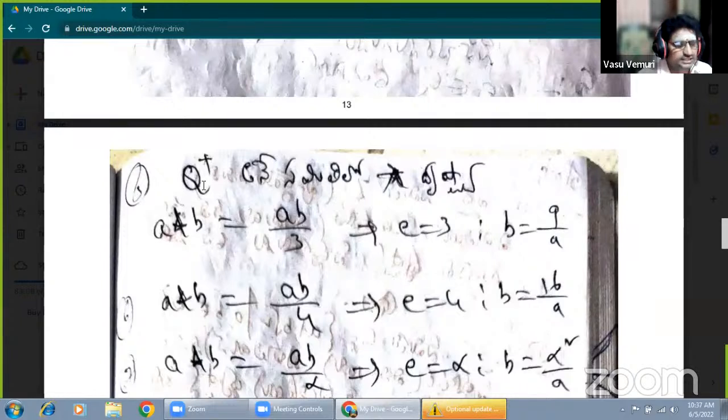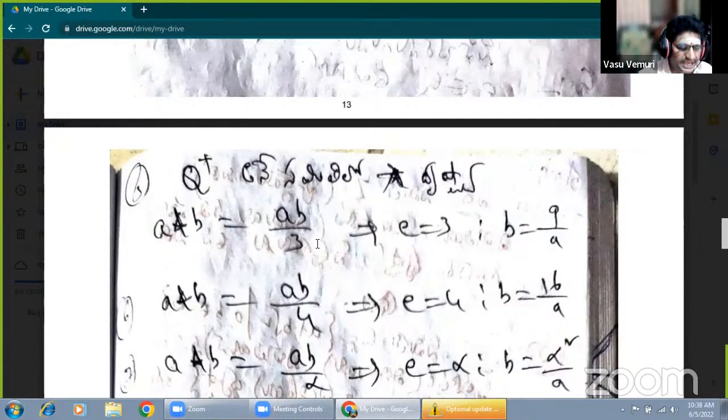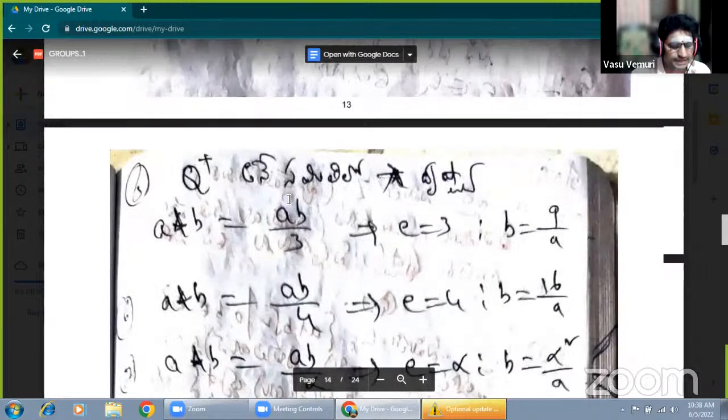The given set, whose elements are positive rational numbers, is defined with respect to the star composition, defined by A star B equals AB by 3. Does it form an abelian group? Okay, that is the question. Now the above example was A star B equal to AB by 2, but here A star B equals AB by 3.